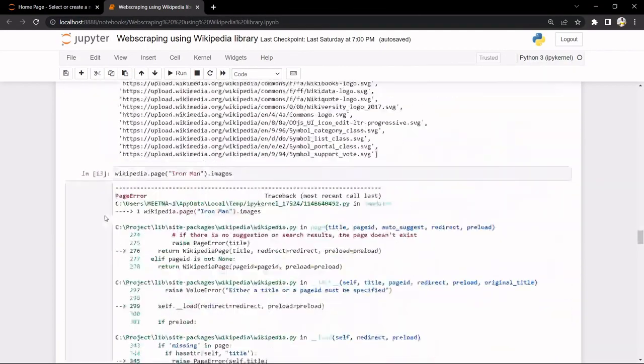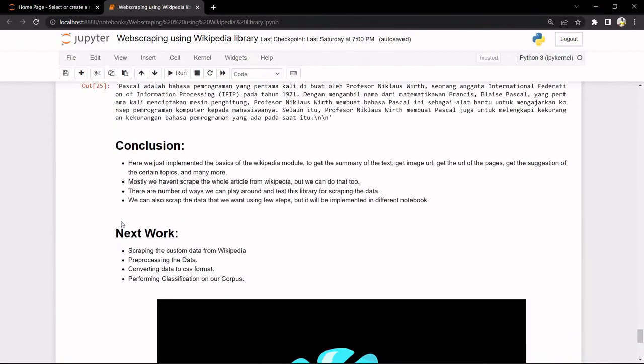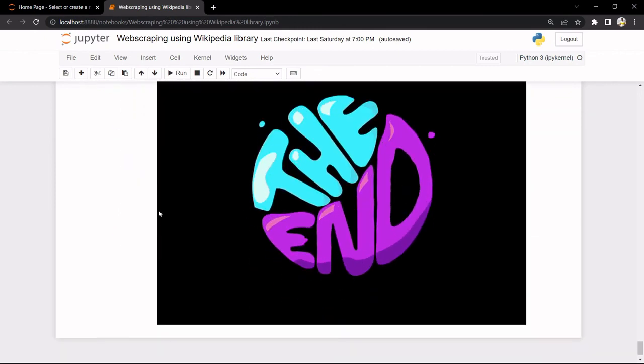That's all going to be in the next videos, and we'll be converting the whole data into a CSV format, so we can perform classification or clustering on our data. So yeah, that's it for this one.